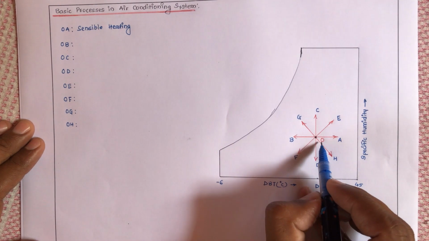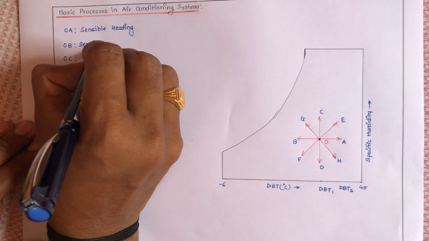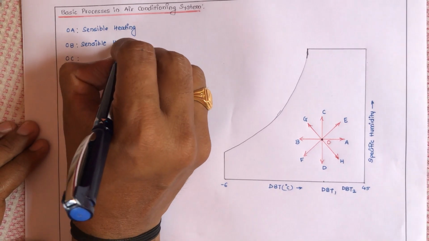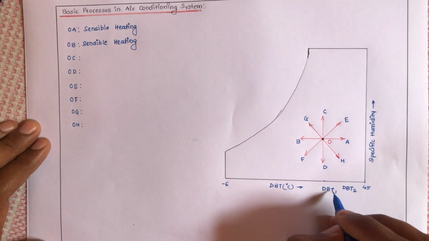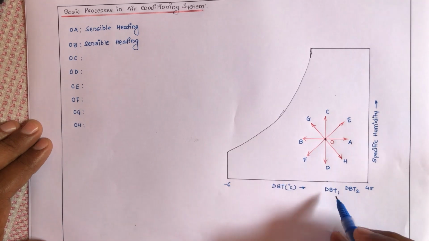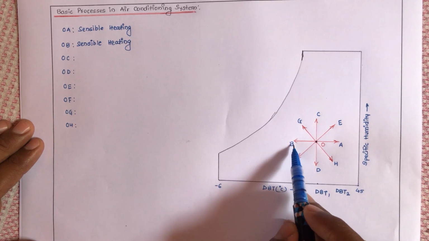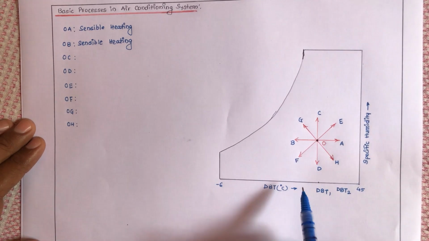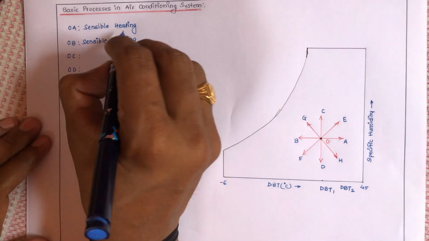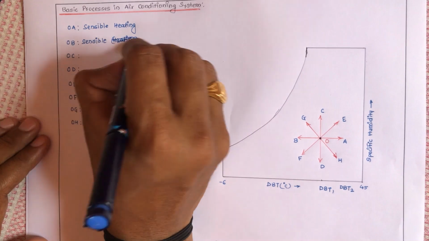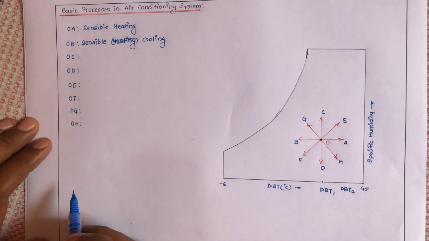Similar to this OA, what can we write for this OB? This OB is nothing but sensible cooling. Once again same thing. Here I will get DBT1, and here at point number B we will get DBT2 or 2 dash. You can find here the value of temperature at this point number B is less than the value of temperature at point number O. Means we can say that during this process the heat is rejected. That's why, sorry, here not heating, this is nothing but cooling.